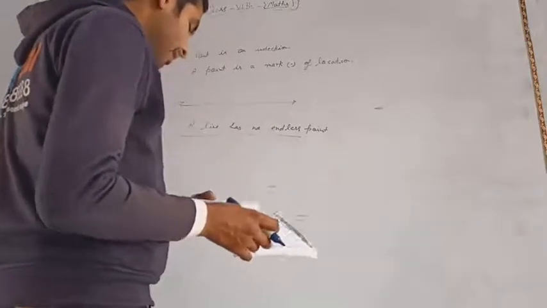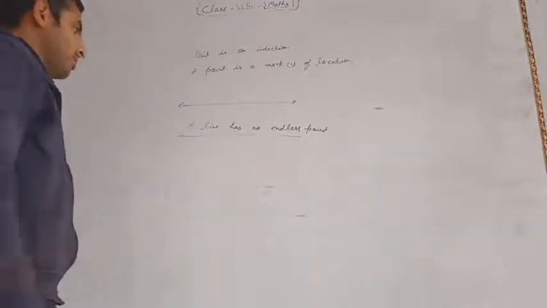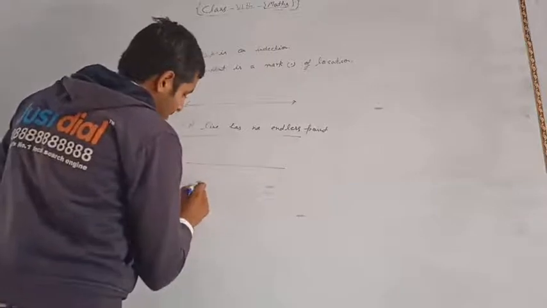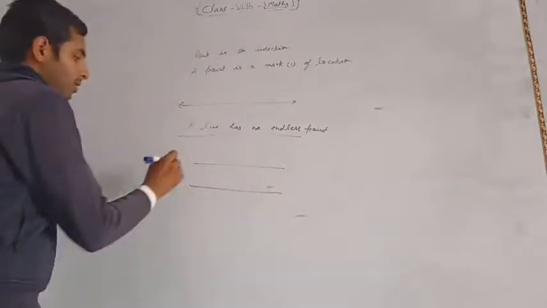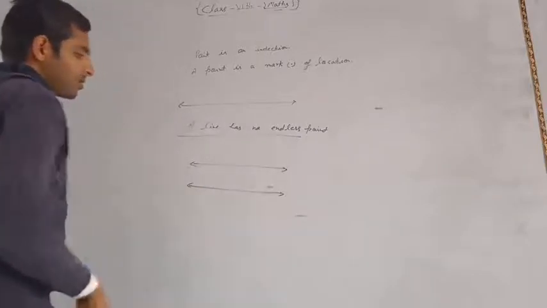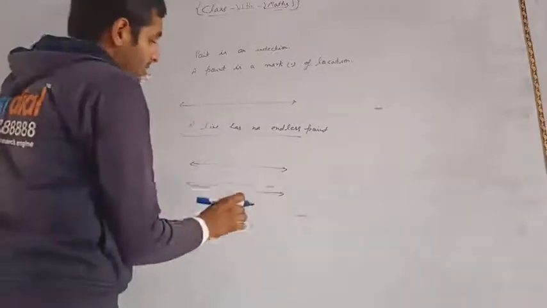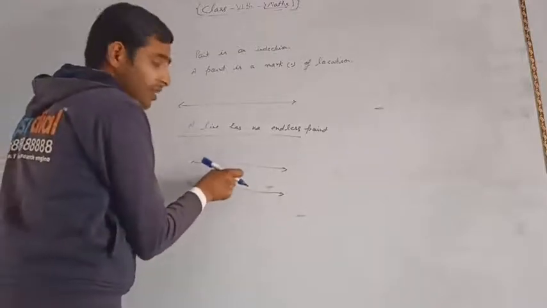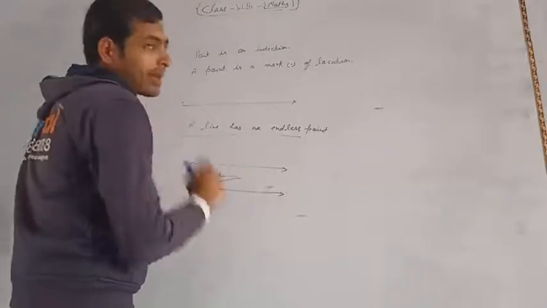Again, it is given types of lines, parallel lines. So what are parallel lines? You can see that if the distance between two lines at any point between them is equal, then they are called parallel lines.